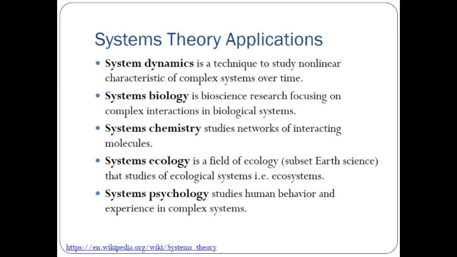Then you have a biology influence, systems biology. When you start studying specific biological systems and how the interactions of these biological systems work together, you call that field systems biology. Then similarly, interacting molecules of chemical things form a network. This type of study you can call systems chemistry. Then you have the study of ecological systems, that is ecosystem study, that is systems ecology. Then systems philosophy, systems psychology.